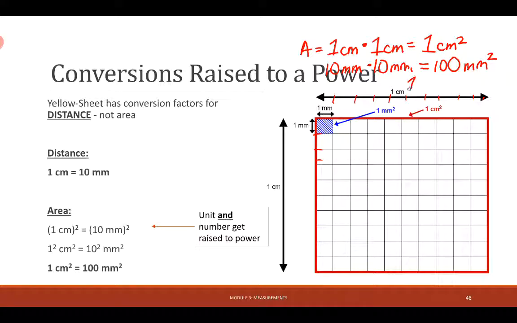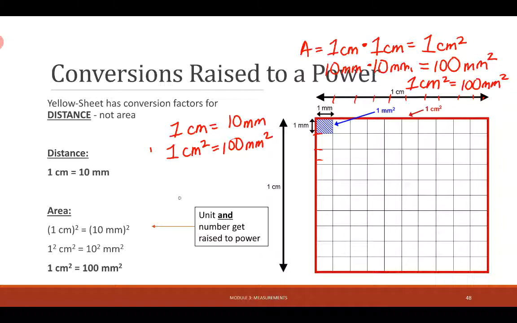So 1 centimeter squared is equal to 100 millimeters squared. So it's important to recognize that even though 1 centimeter is equal to 10 millimeters, 1 centimeter squared is not equal to 10 millimeters squared. It's equal to 100 millimeters squared. And so we've got to keep that in mind as we're doing exponents raised to a power.